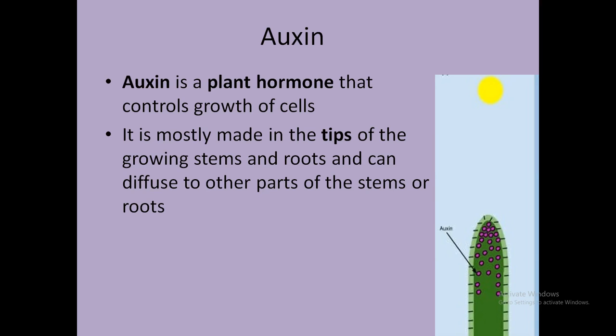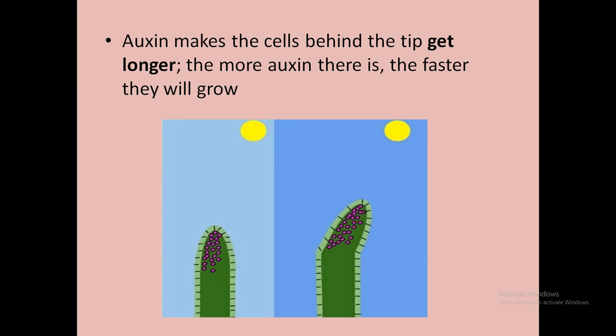Auxin is a plant hormone that controls growth of the cells. It is mostly made in the tips of the growing stems and roots and can diffuse to other parts of the stem or roots. This hormone is mainly synthesized at the tips, the apexes of the stem and roots, and from there it is transported to the different regions of the plant body. Auxin makes the cells behind the tip get longer. The more auxin there is, the faster they will grow.